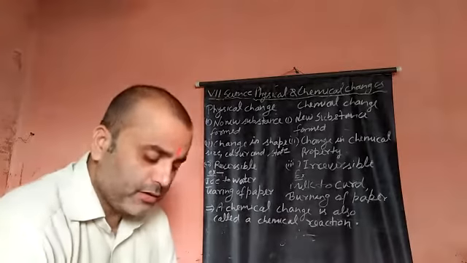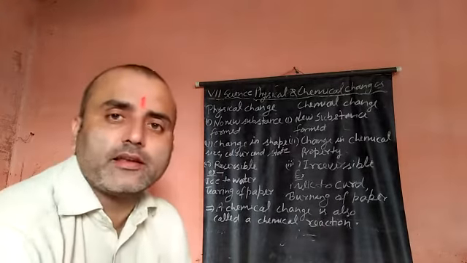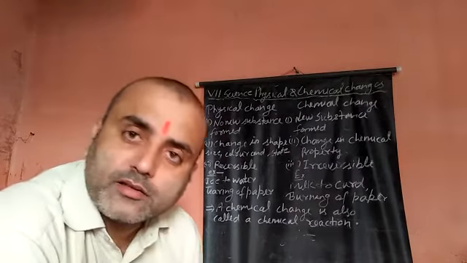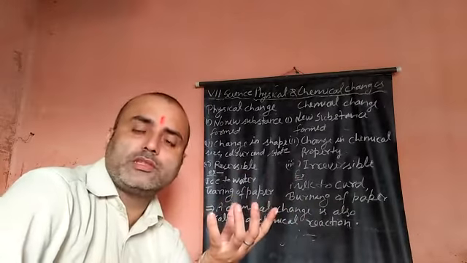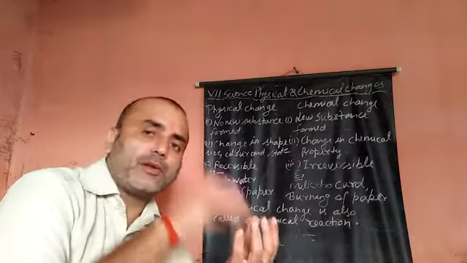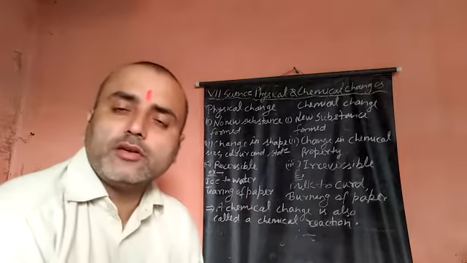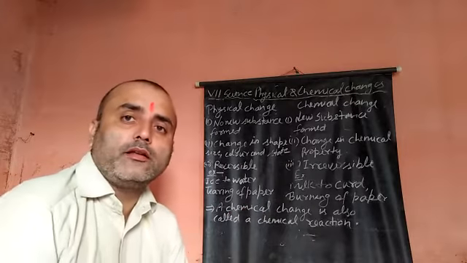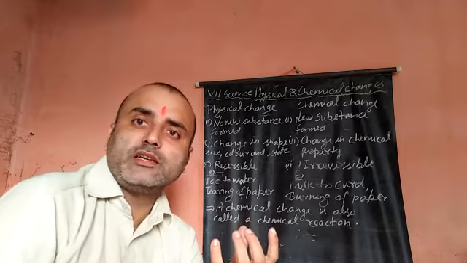And one more example: if you have a copper sulfate solution, which is in a blue color, take it in a beaker. When you put an iron nail in the copper sulfate solution, you can see iron react with copper sulfate, and then the color of the solution will change into green.